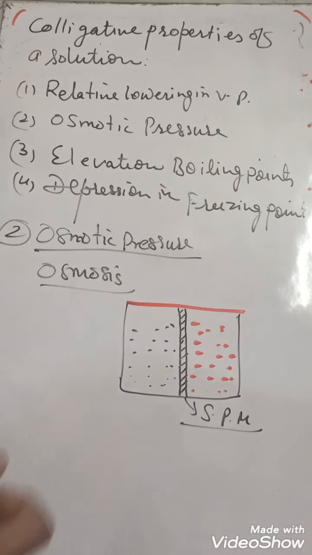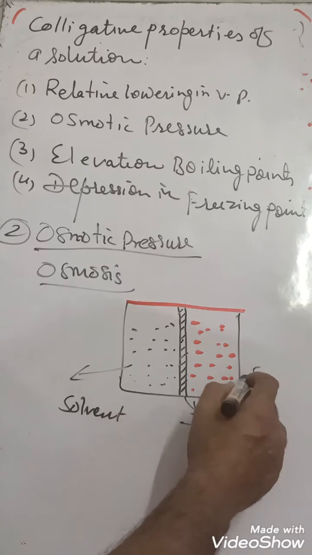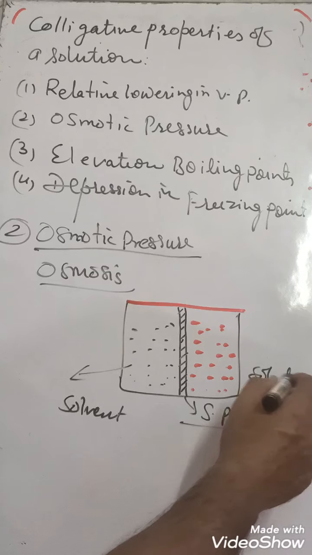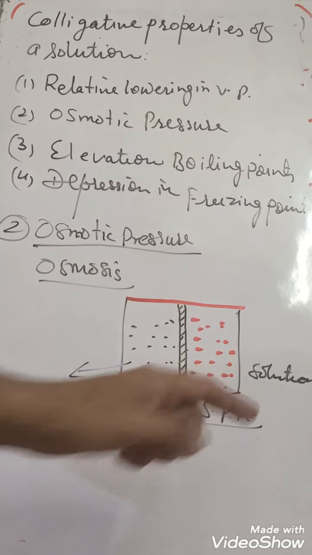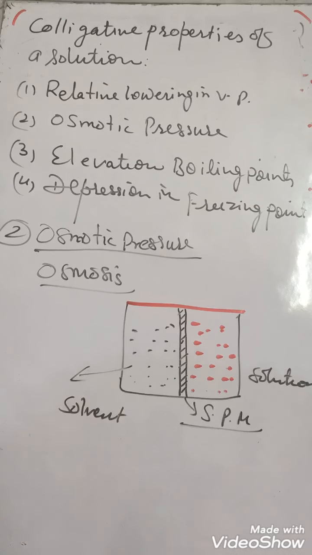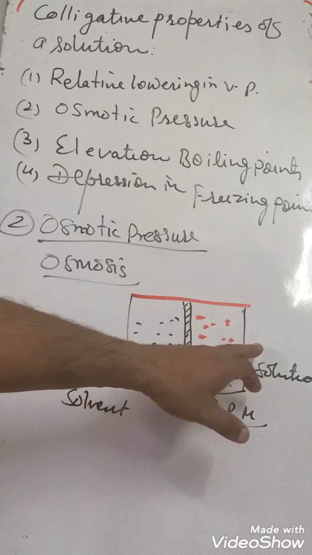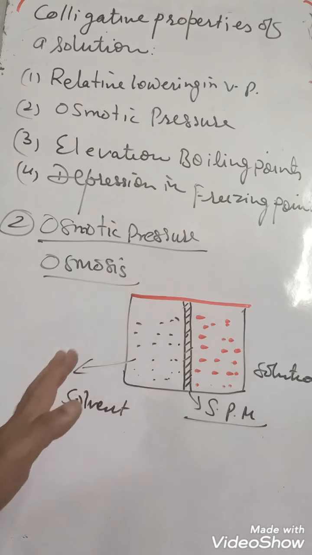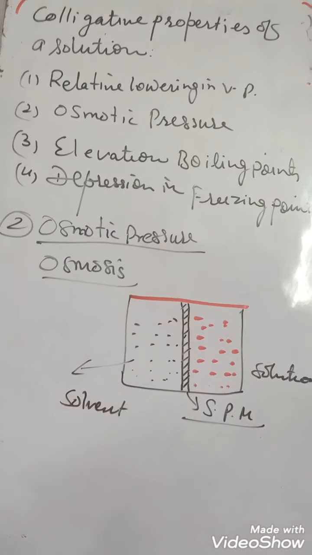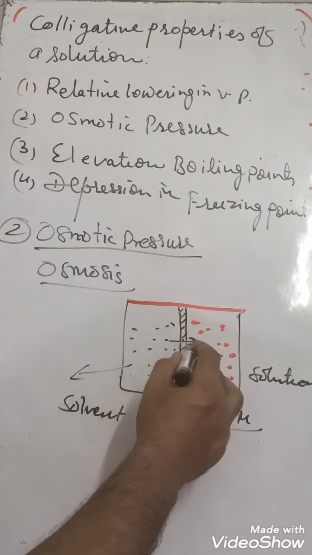So it is solvent and it is solution, or it is dilute solution, it is concentrated solution. So you know, pressure in solution side is less than pressure in solvent side. So here pressure is less, here pressure is more. So you know, liquid flow always from higher pressure to lower pressure. So solvent particle will flow from this side to this side.